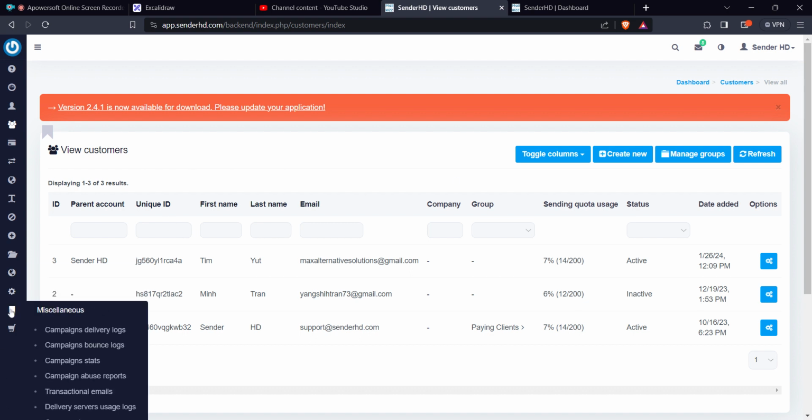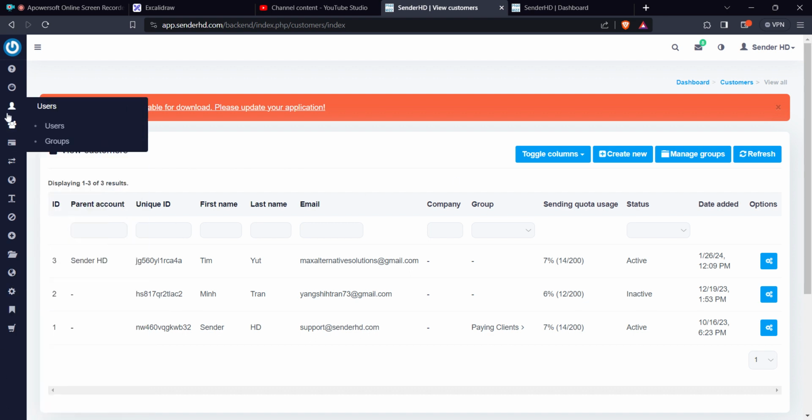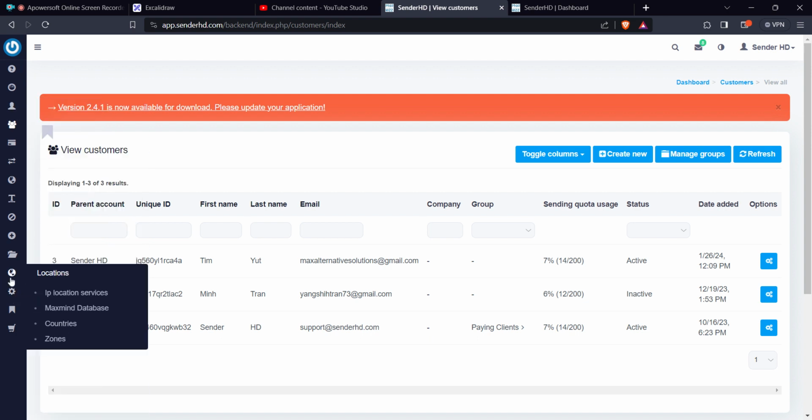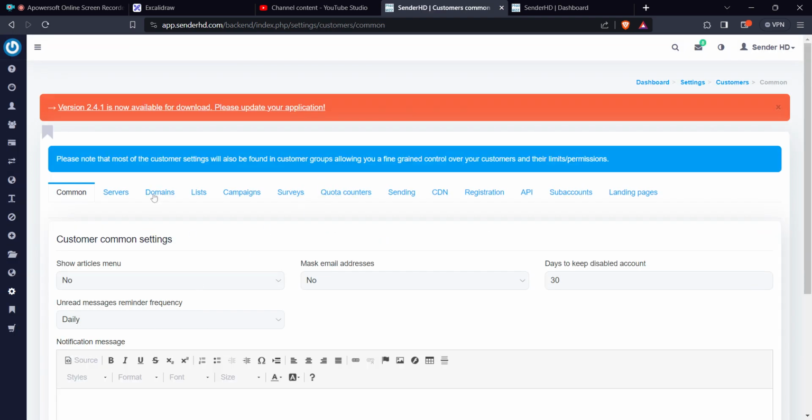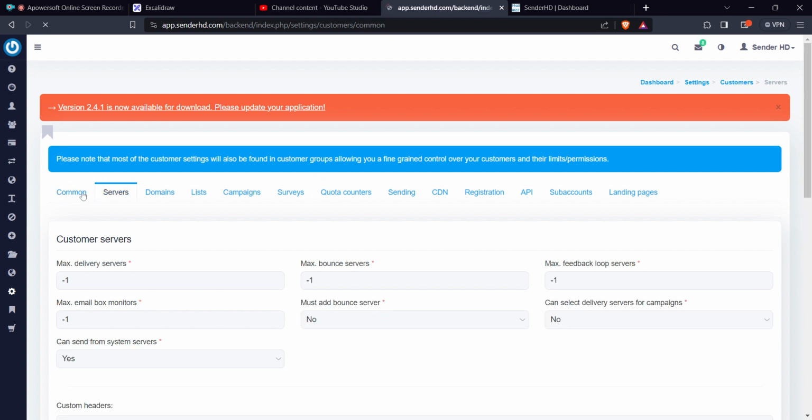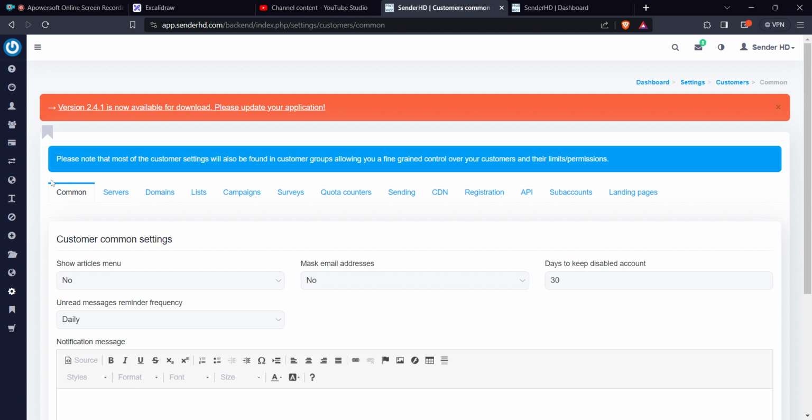You can control what the customers have in two ways. You can do that via the groups, or you can come here to settings and then you come to customers, and then again you can give them access to all of this. You can decide which other accesses you want them to see. And here we are being told, please know that most of the customer settings will also be found in customer groups. So the best place to do that control is by creating groups.